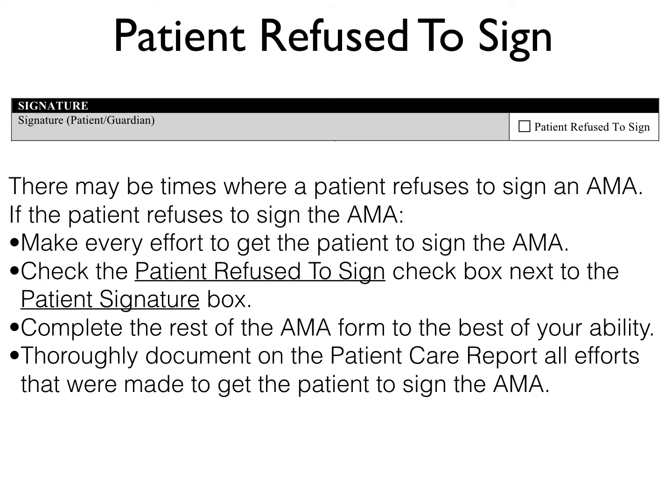However, if the patient still doesn't want to sign, then we check that box if the patient refused to sign next to the patient's signature box. Then we complete the rest of the AMA to the best of our ability, and then on the patient care report, we document all our efforts that were made to get the patient to sign the AMA.